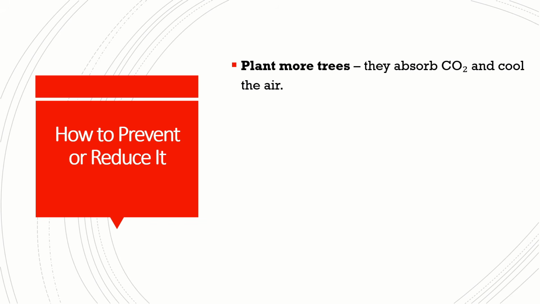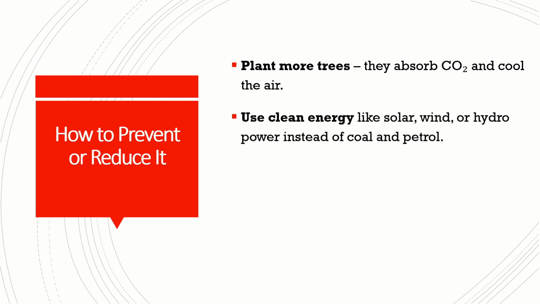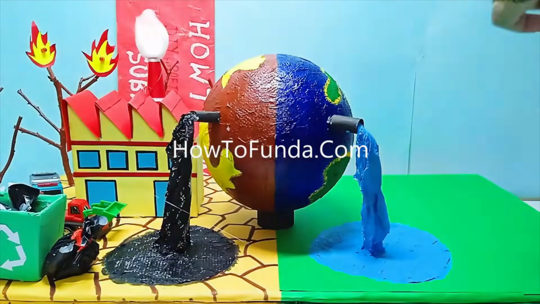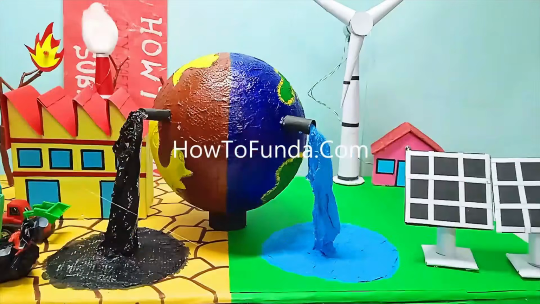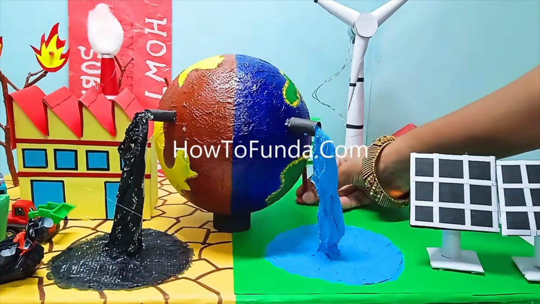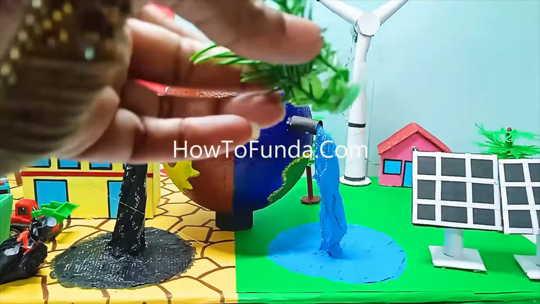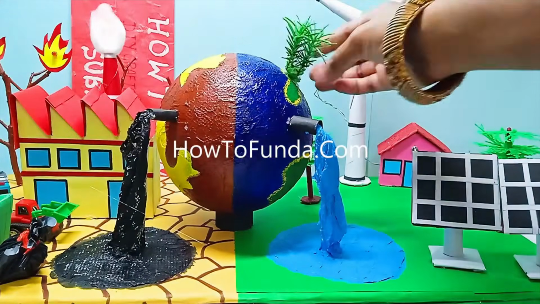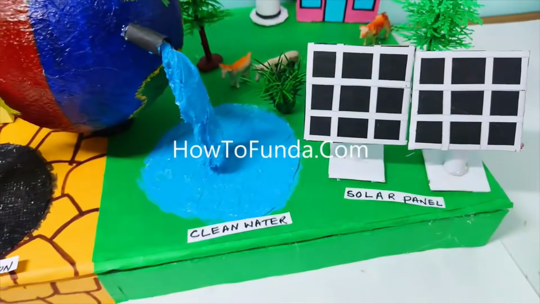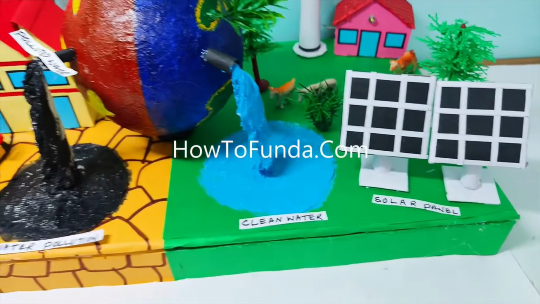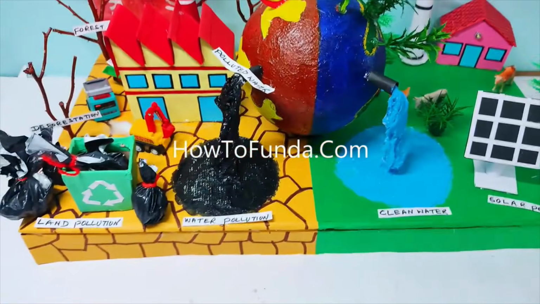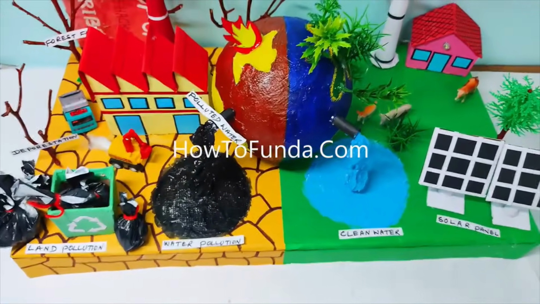In order to prevent or reduce global warming, we should plant more trees, because trees absorb carbon dioxide and release cool air with oxygen. That also improves our global warming situation. And use clean energy, like solar energy, wind energy, or hydropower instead of coal or petrol. Even then we can prevent global warming.